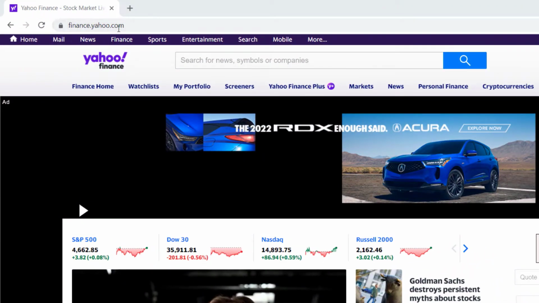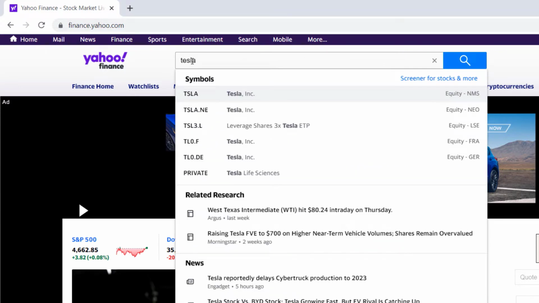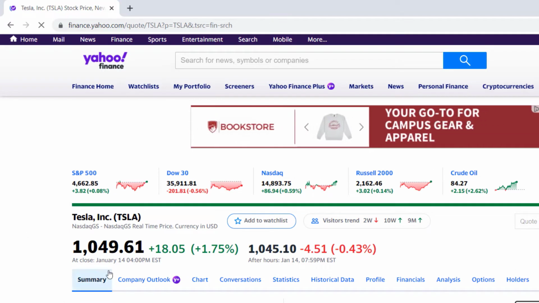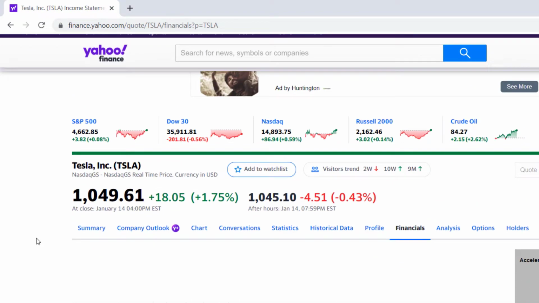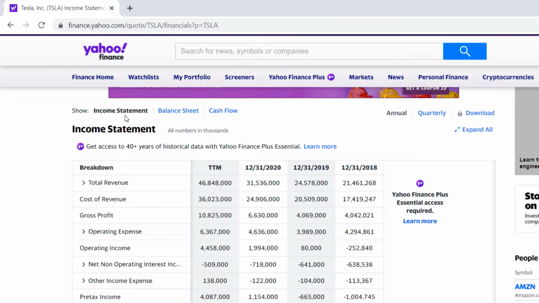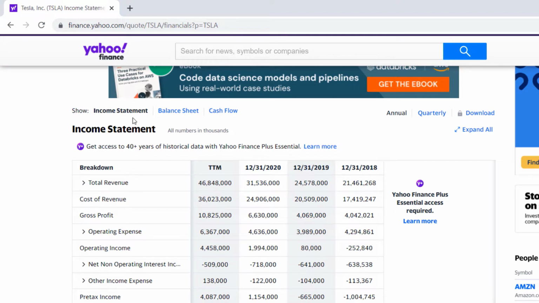Okay, I'm at finance.yahoo.com here. We're going to look up Tesla and we're going to look up their income statement. You can just type in the name or their ticker if you know it, TSLA. So I'm just going to go to Tesla and you'll see their quote here, and you'll see this ribbon with lots of good information here that you can find in this ribbon. And we're going to go to financials, right? This is where they keep things like the income statement, the balance sheet, and the cash flow statement. You scroll up here a little bit and you can see it'll tend to default to the income statement, but if you want to go to the balance sheet or the cash flow statement, you just need to click on those. And with that, you can look at your income statement on both an annual basis or a quarterly basis.